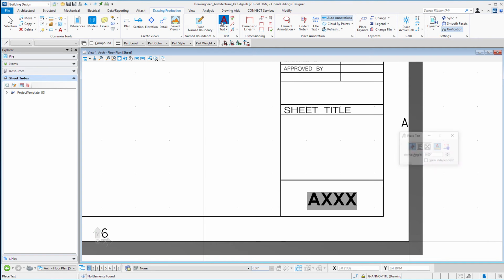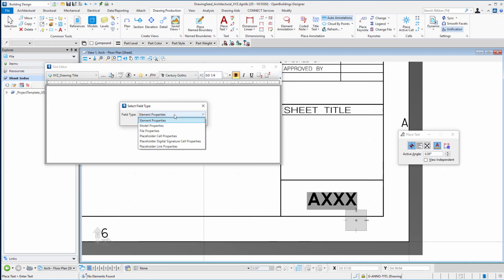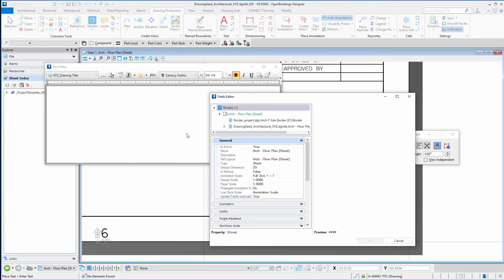So I'm just going to do the same thing, use my place text. In this case, I might want to leave that at 7/32 or 1/4. Again, I'm going to use a text field. I'm going to use model properties. And this time I'm just going to select the model name from the General tab. Again, we'll do all uppercase, select OK.